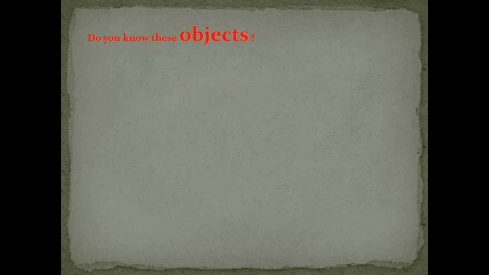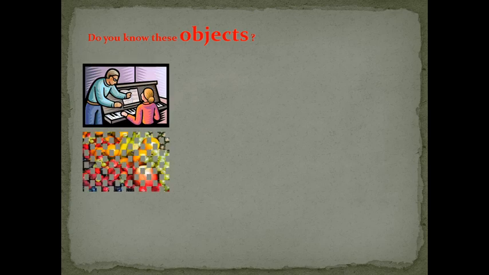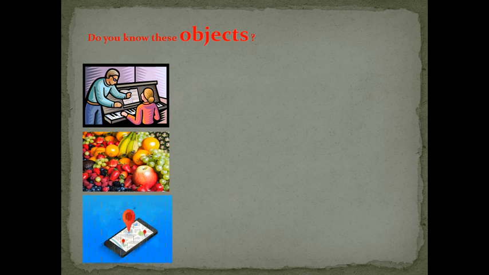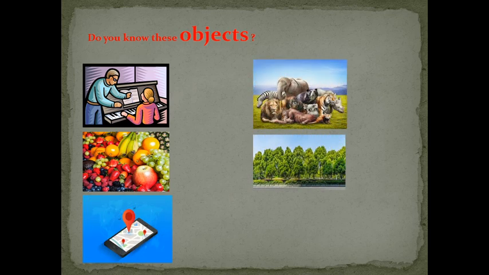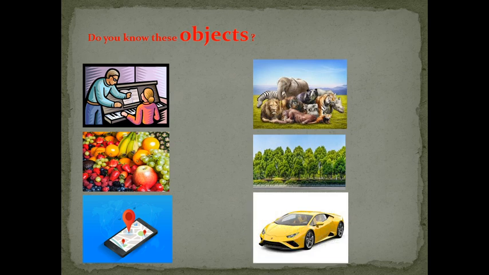Do you know these objects? Have you ever seen these objects? First object, second object, third object, fourth object, fifth object, sixth object. These are some objects. So how do we identify these objects? Of course, with their names.